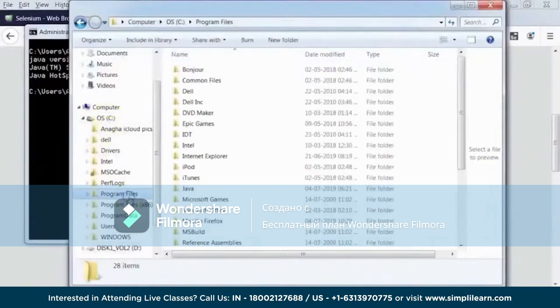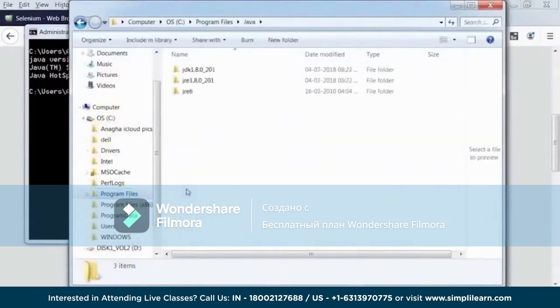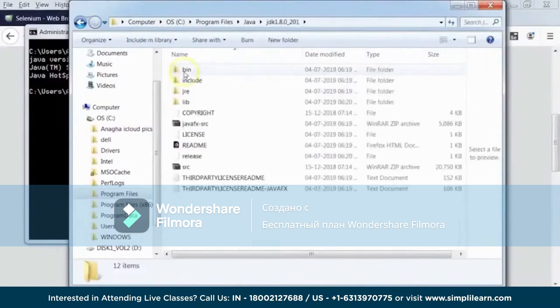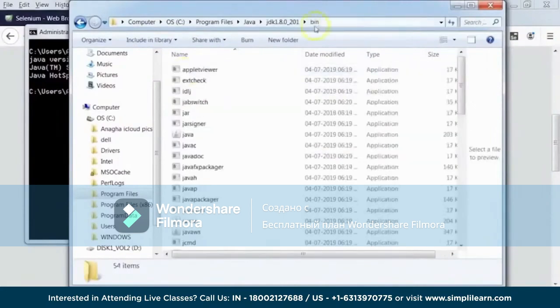If you remember, the directory where Java got installed was in Program Files, Java. There are certain previous versions which I had installed and then uninstalled, so that is why you see some residuals sitting here. Let's not worry too much about that. Instead, let me go to the latest one which I have installed, which is this. Okay, and there is a bin folder here. And this is the path which we need to set in our path variable.